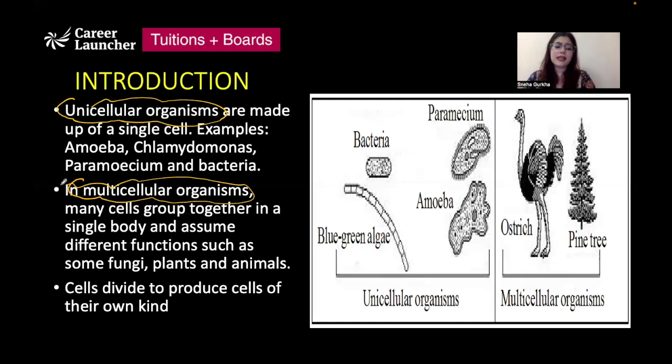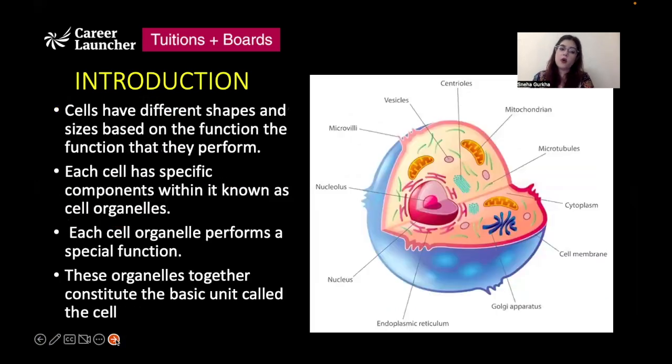Multicellular organisms, as the name itself suggests, are made up of more than one cell. Many cells group together and form a multicellular organism. Because more than one cell is present, cells perform specific functions. Groups of similar cells perform one specific function, right? So there is a distribution of labor in multicellular organisms. Plants, animals, fungi all come under multicellular organisms.